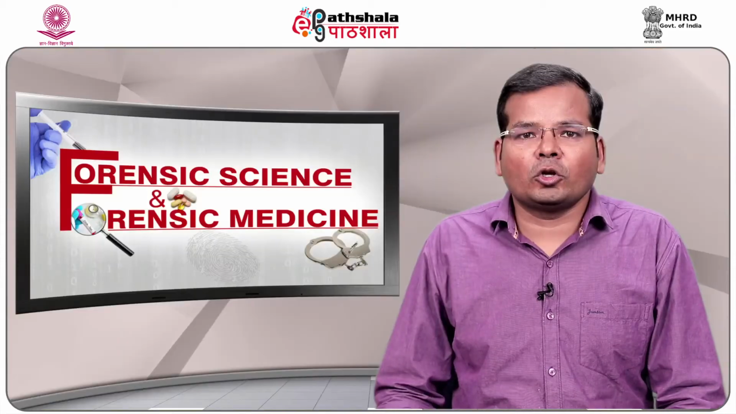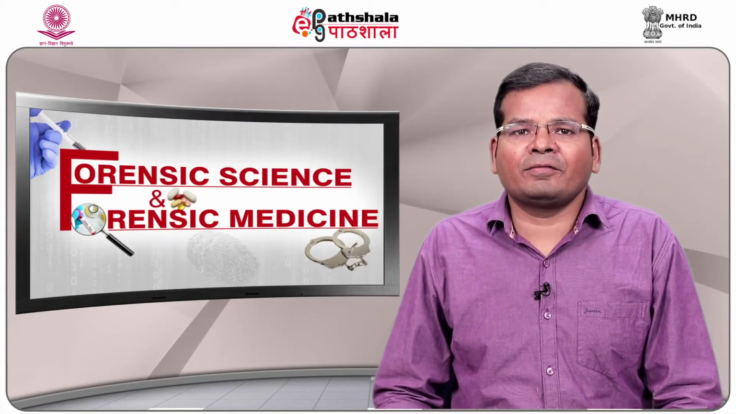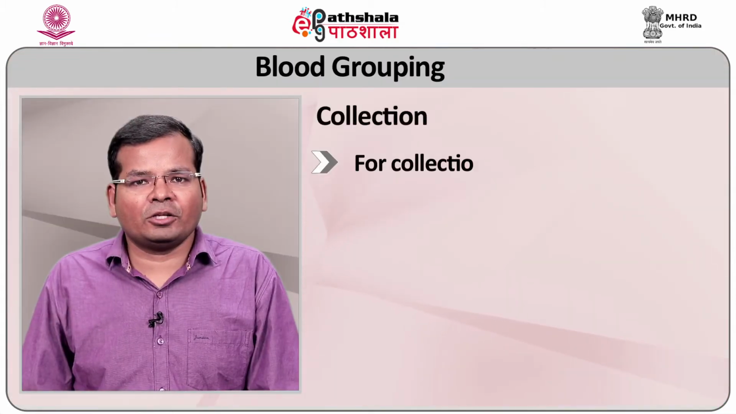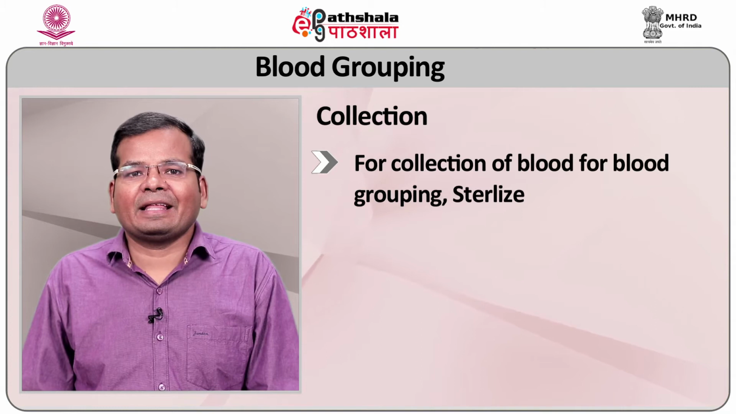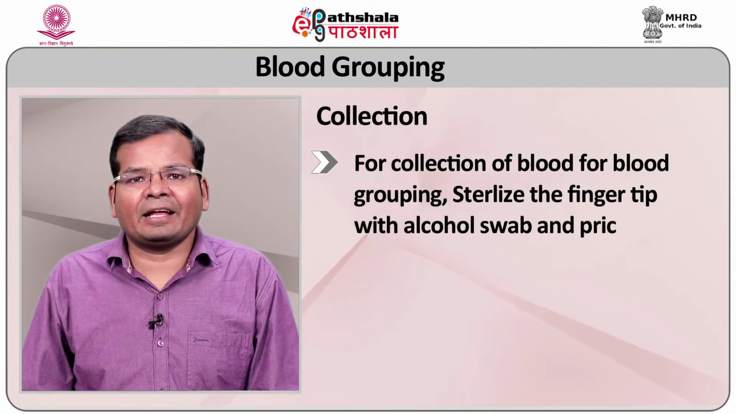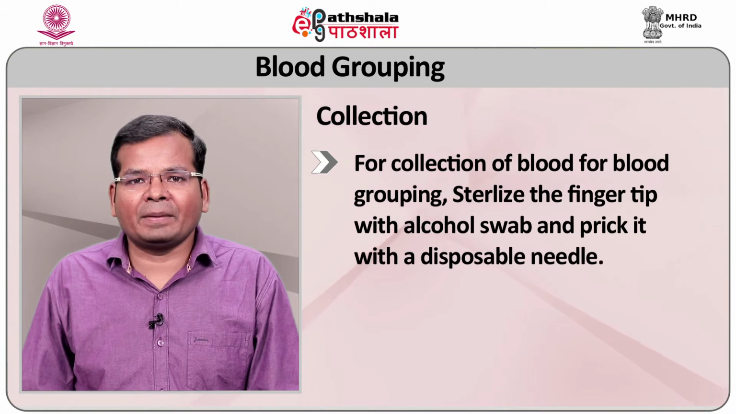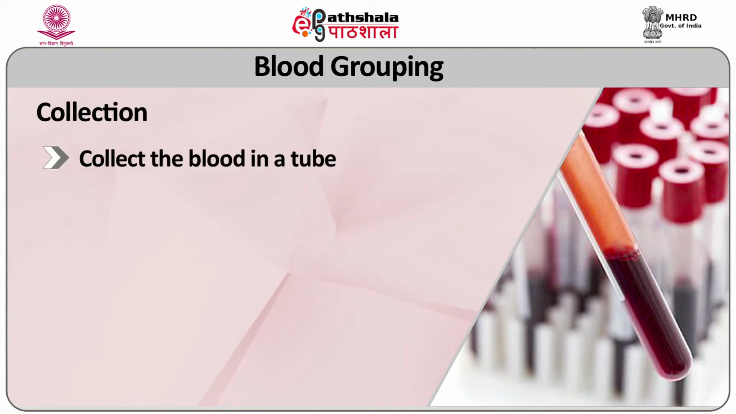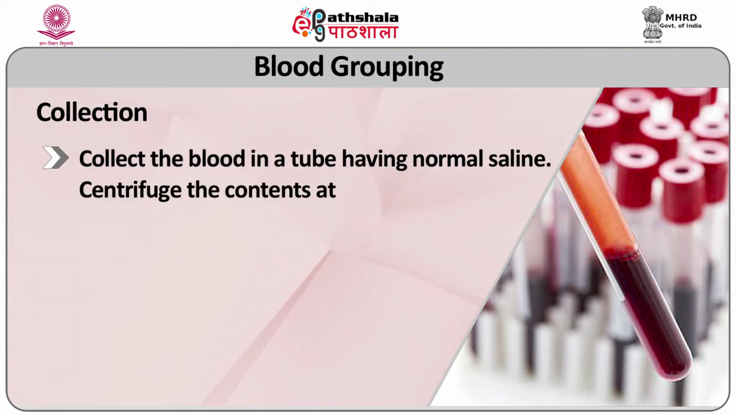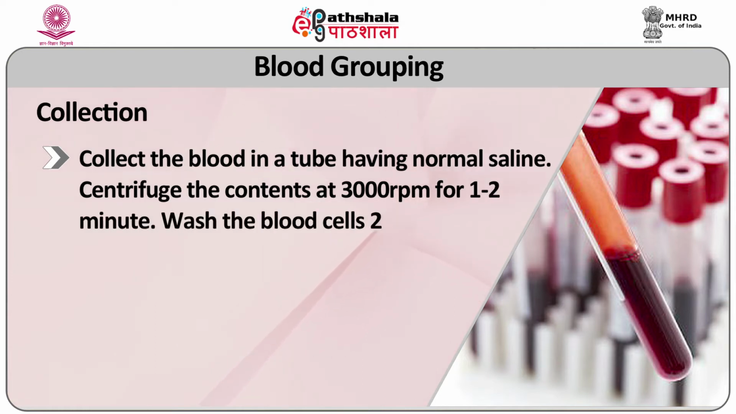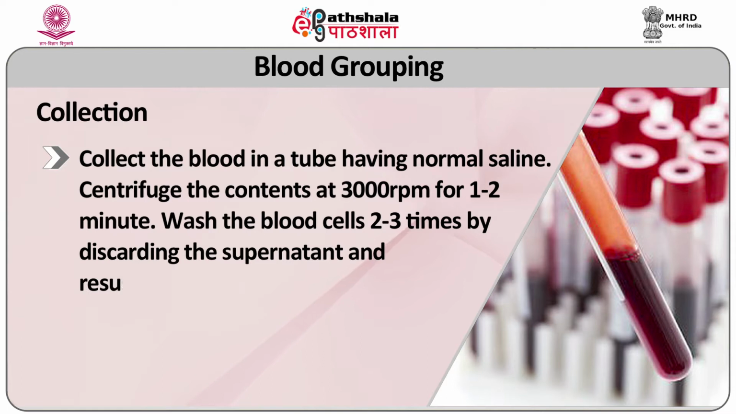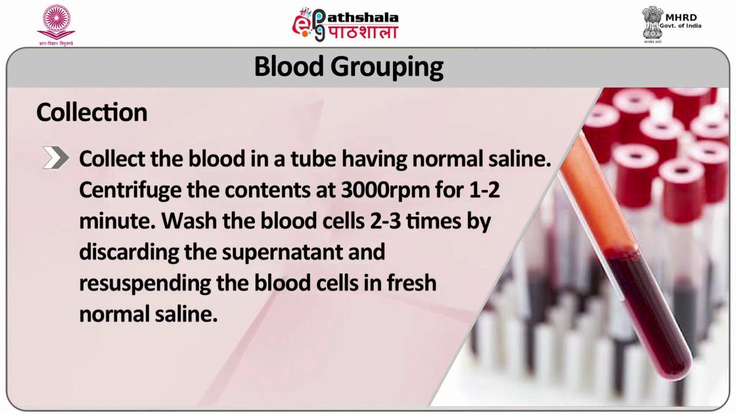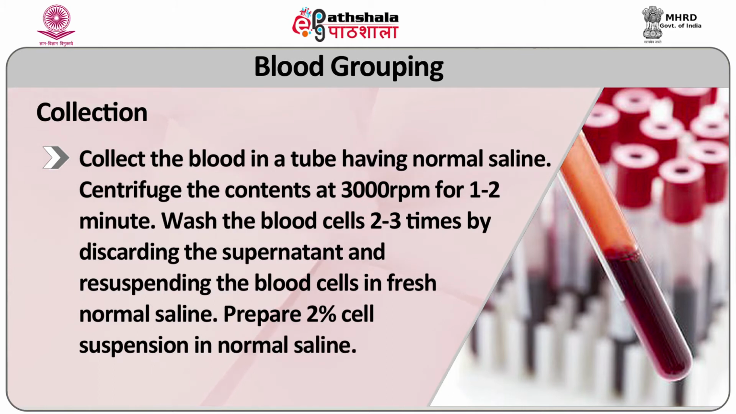Now, how will we collect the blood for blood grouping? For collection of blood for blood grouping, sterilize the fingertip with an alcohol swab and prick it with a disposable needle. Collect the blood in a tube having normal saline. Centrifuge the content at 3000 rpm for 1 to 2 minutes. Wash the blood cells 2 to 3 times by discarding the supernatant and resuspend the blood cells in fresh normal saline. Prepare a 2% cell suspension in normal saline.